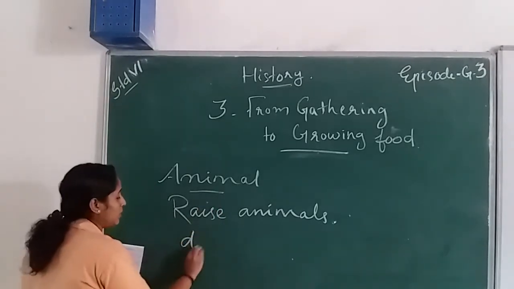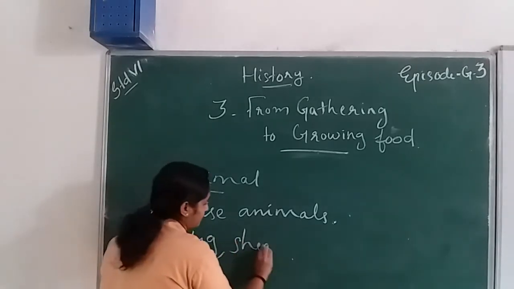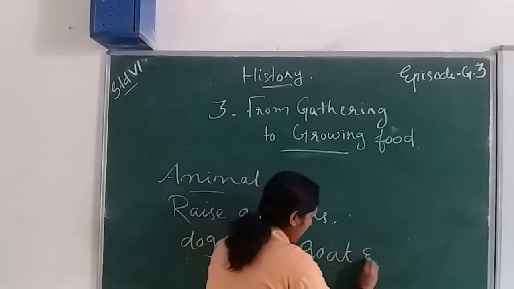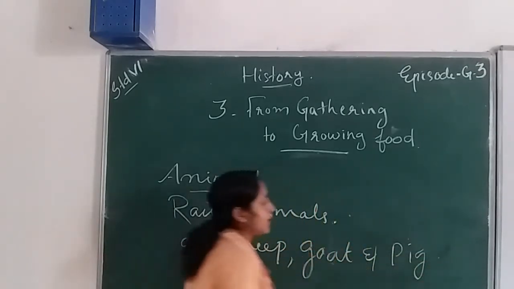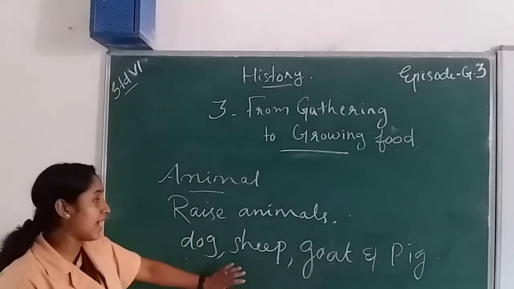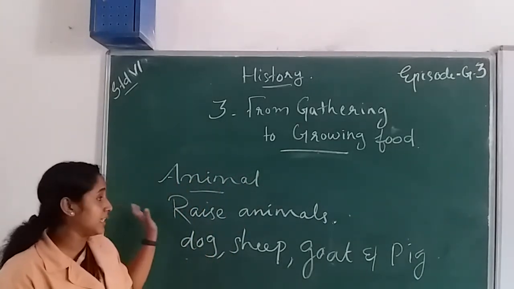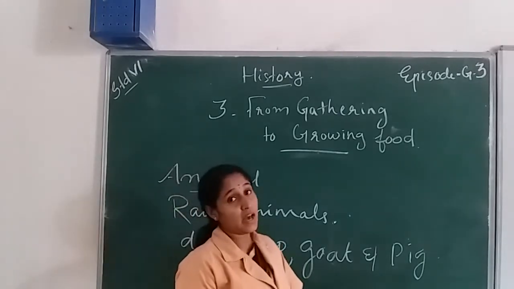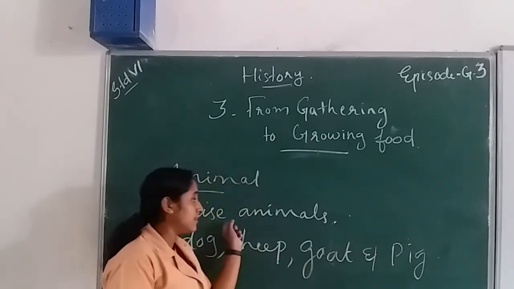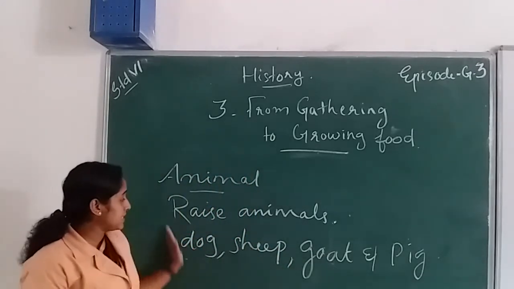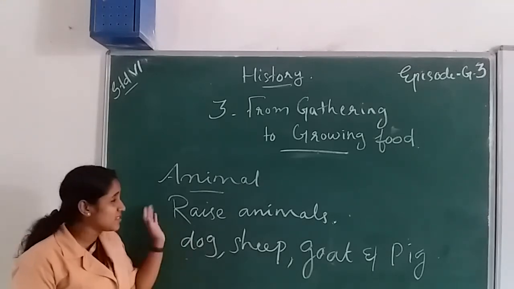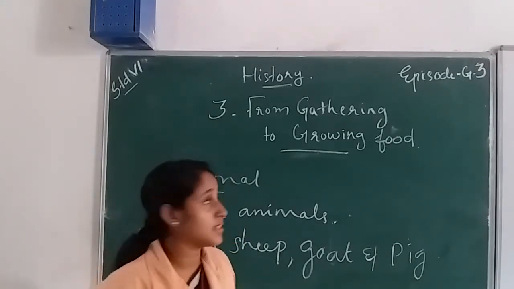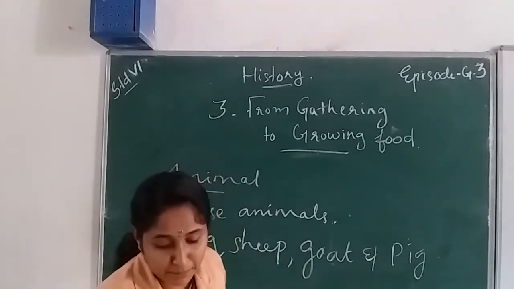For example, dogs, sheep, goat, and pig are the main animals that early humans raised. Thus, dogs, sheep, goat and pig are the main types of animals the early humans raised. So this is how they became, this is the reason how the early humans became farmers or food gatherers and started growing food. Okay.